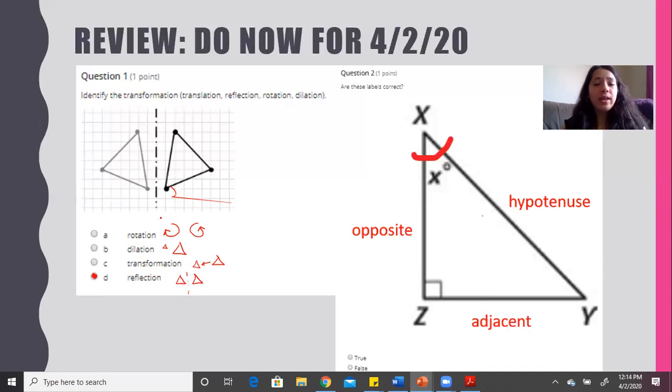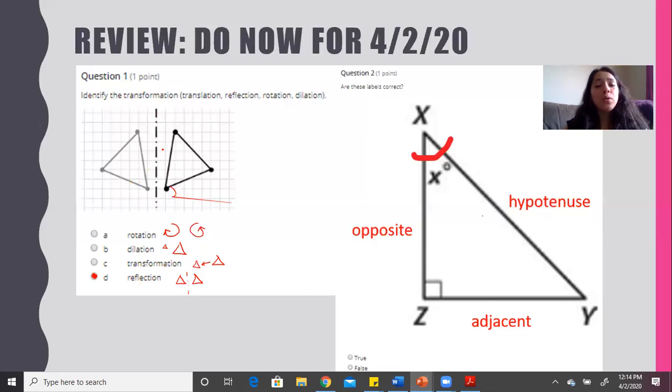It is a reflection. So although it does seem like it can be a rotation because it can seem like it was just moved around or turned, and it does seem like it can't be a translation because the shape looks very similar, it looks like someone just slid it to the left.